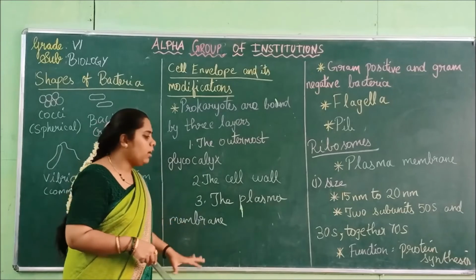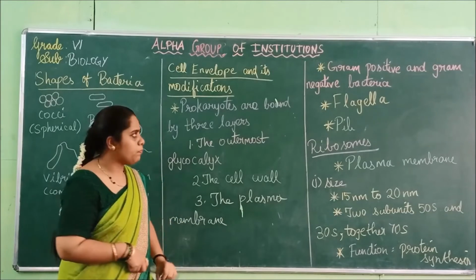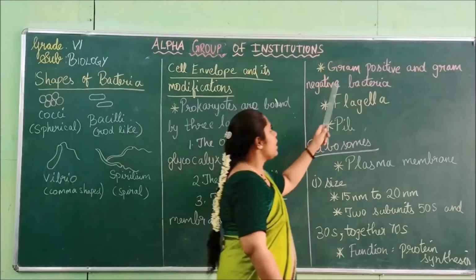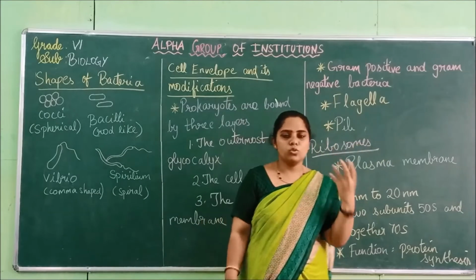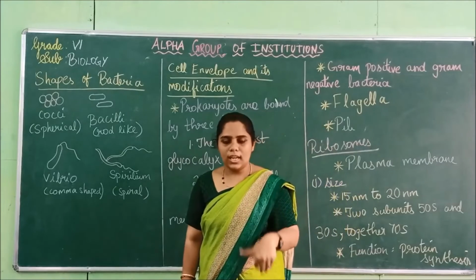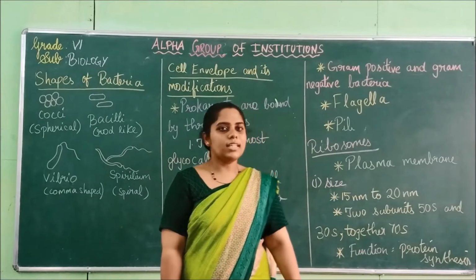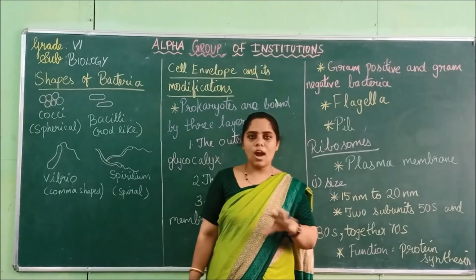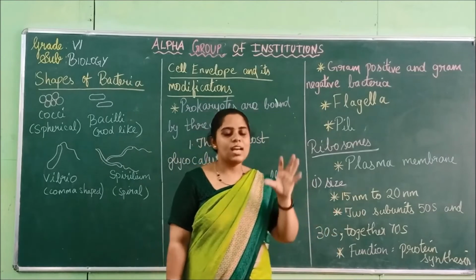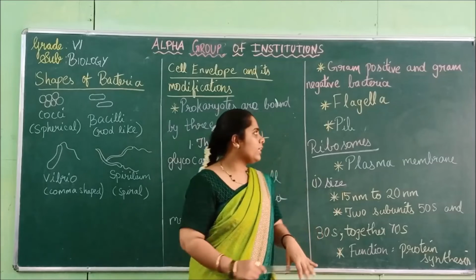A semi-permeable plasma membrane will be present. And next is gram-positive and gram-negative bacteria. Those bacteria which take up stains are known as gram-positive bacteria, and those which do not take up stains are called gram-negative bacteria.